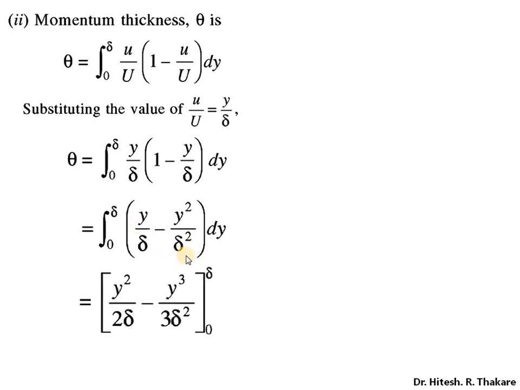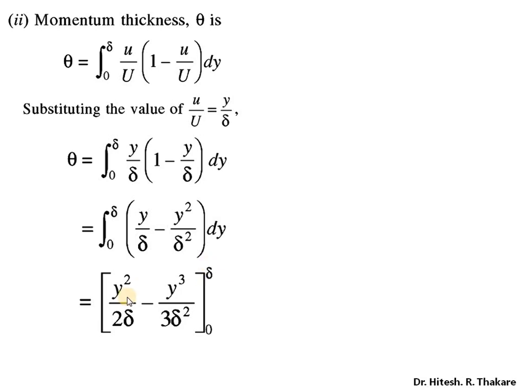Integrating, again integration of delta will not take place, it is a constant parameter, only y terms will be integrated. So integration of y will be y square by 2, 1 upon delta as it is. Integration of y square is y cube by 3 and 1 upon delta square as it is. Now we will substitute the limits of integration. No need to substitute 0, that will save our writing time.